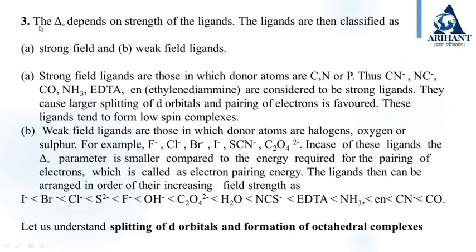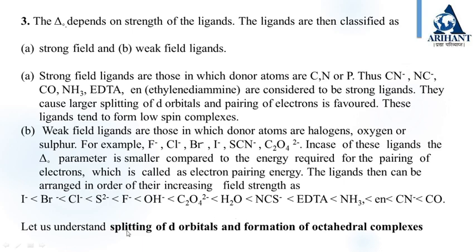The ligands can then be arranged in order of their increasing field strength as below. This is the order of ligands according to their strength. So I⁻ is a weak field ligand, then Br⁻, then Cl⁻, and so on. And on the higher side, there are EDTA, NH3, ethylenediamine, CN⁻, and CO is a strong field ligand.